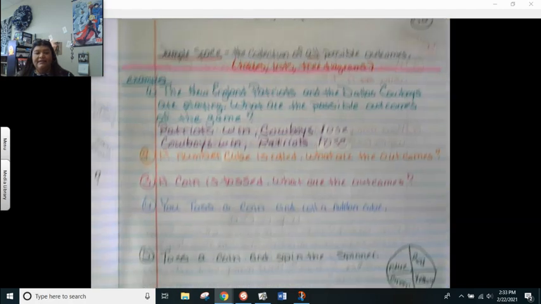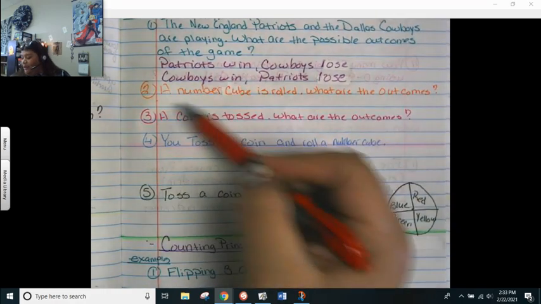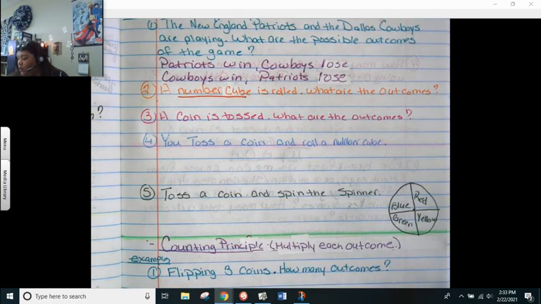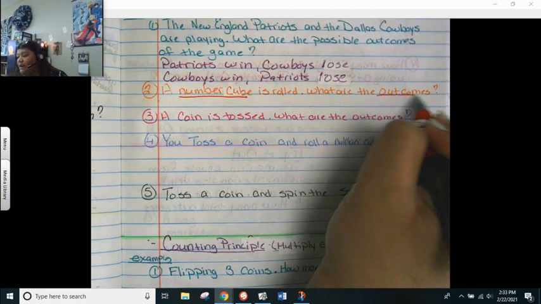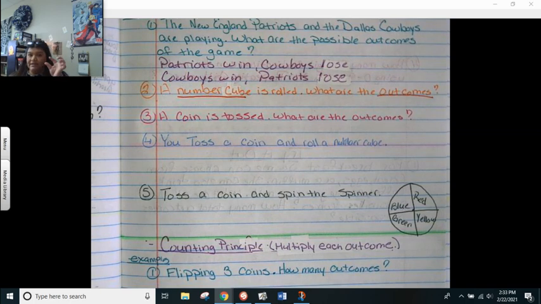All right. So second example. A number cube is rolled. What are the outcomes? So a number cube is your basic die. It's your 6-sided cube that you roll when you play any kind of games out there. So I just want to know, what are all the outcomes on that cube?